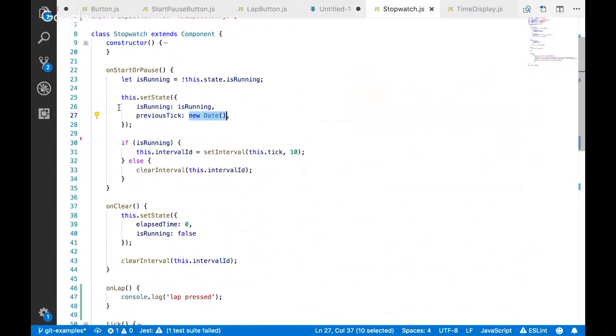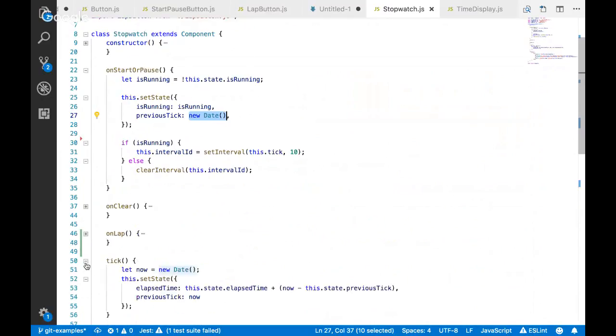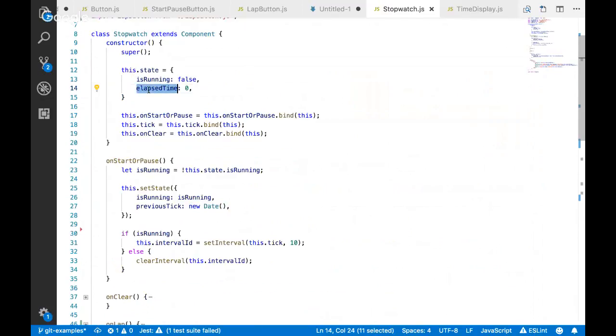So that's being set to the previous tick. And then roughly every 10 milliseconds, we're running this tick logic. So what we have now is our elapsed time of 0 still, we didn't change that, and running is set to true.